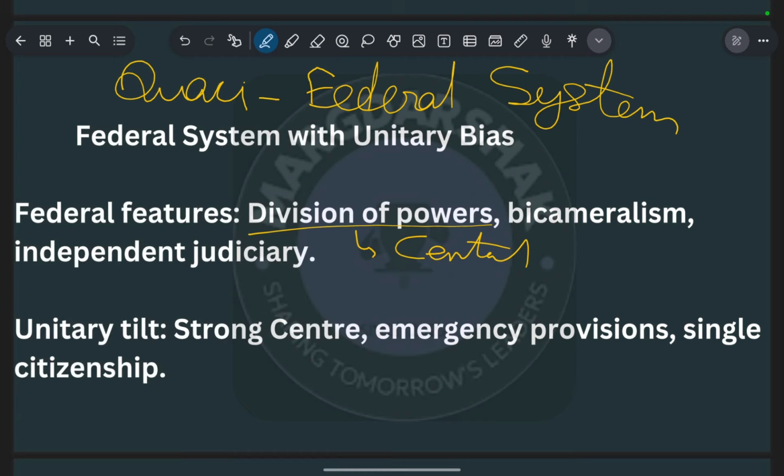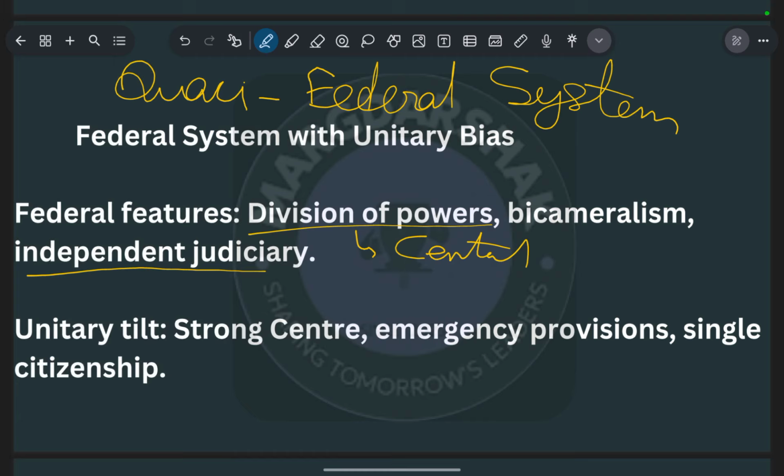Also we have a bicameral legislature, right? That means we have two legislative houses: one is the legislative assembly, and the second is the council. Okay, so that is about bicameralism. And we have an independent judiciary, that is a feature of our federal system, that our judiciary is independent of the executive and the legislature. That makes our judiciary more efficient in taking decisions and making efforts for the citizens.